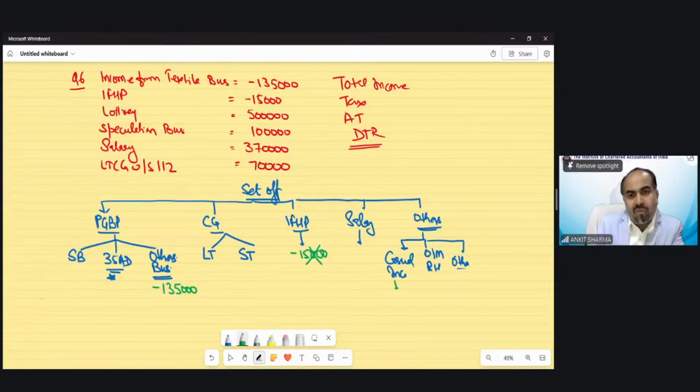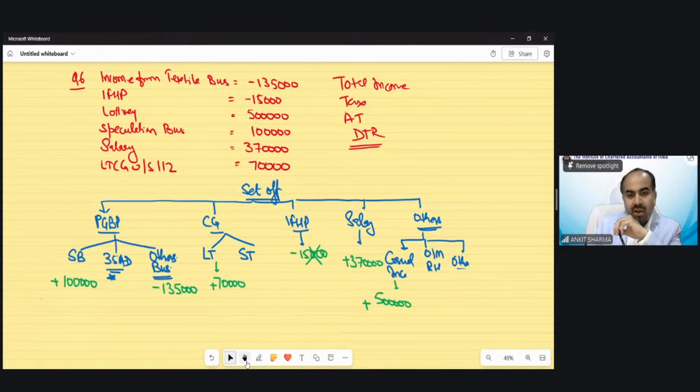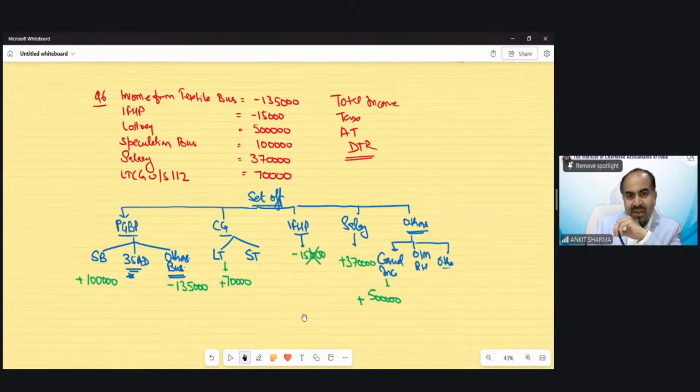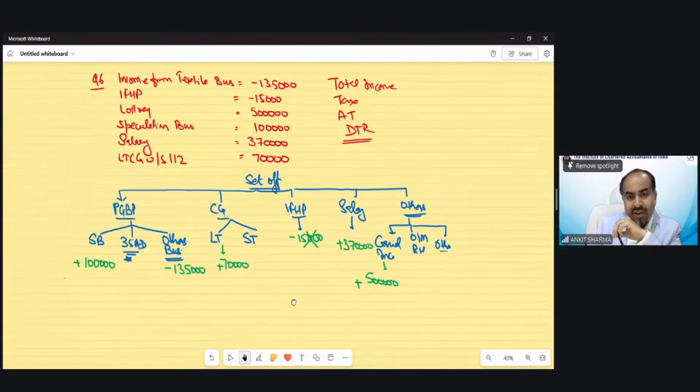Lottery income would be part of my casual income. Speculation business, that would be part of my speculation business income. Salary computed is 3,70,000. And long term under section 112 is 70,000 rupees. So you can see, I just wrote down the information given in the question in this format. That's it. I did not do anything else.